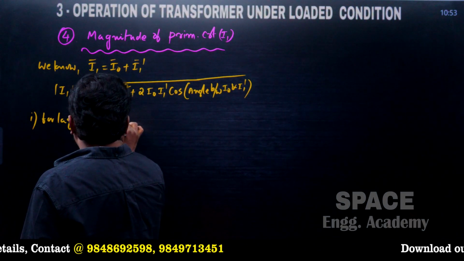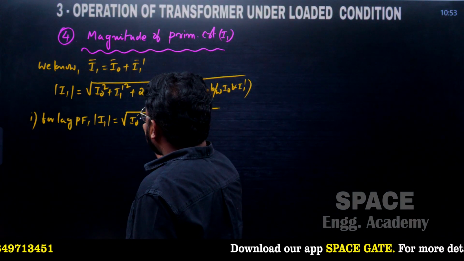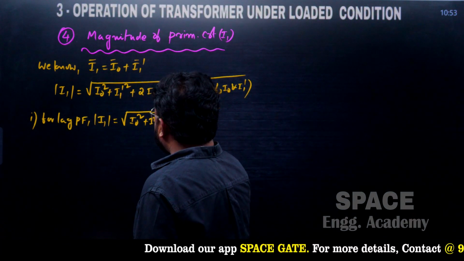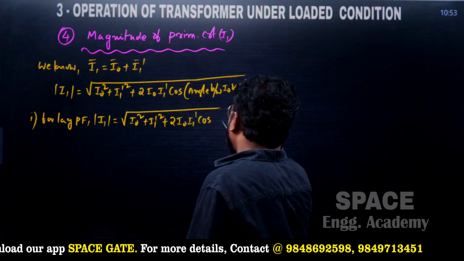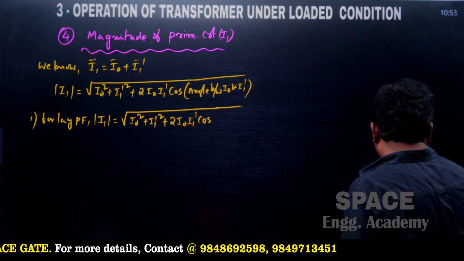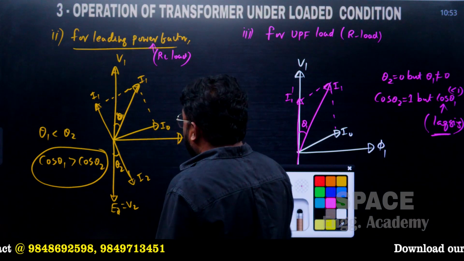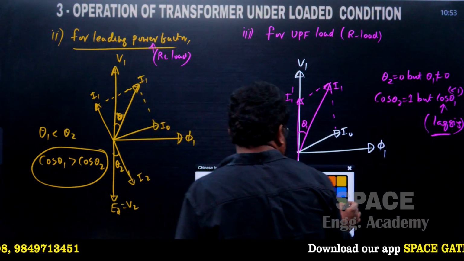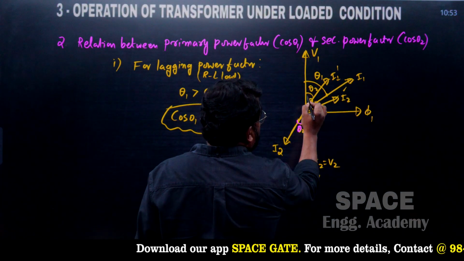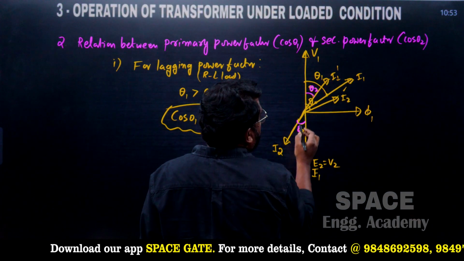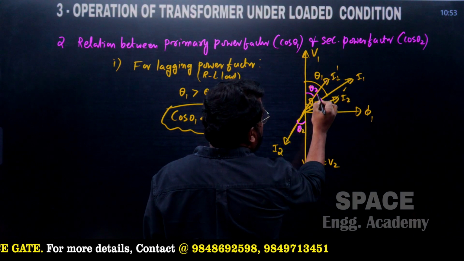How do we get the magnitude of this value? It is equal to I1 = √(I0² + I1'² + 2·I0·I1'·cos of ...). What is the angle between I0 and I1'? I will show you in this phasor diagram the angle between I0 and I1'. This is the lagging power factor angle theta 2, but we require the angle between I0 and I1. This angle is required.